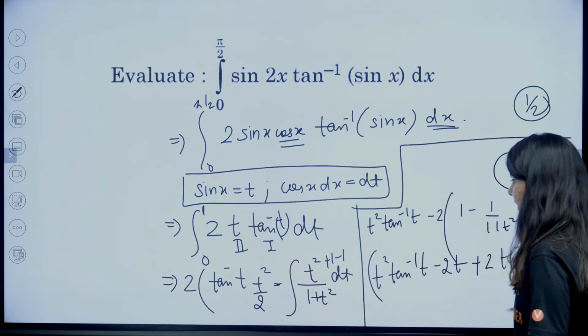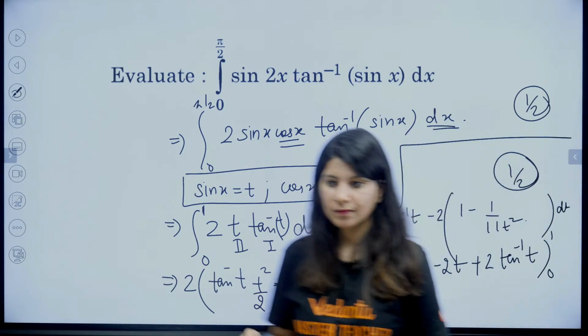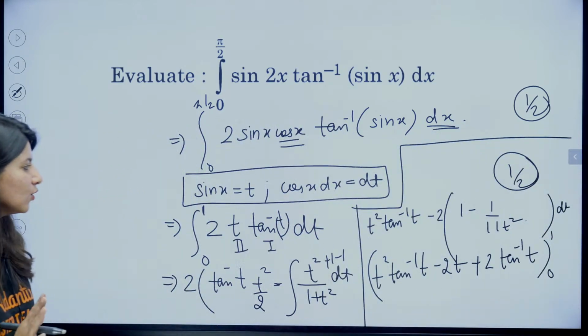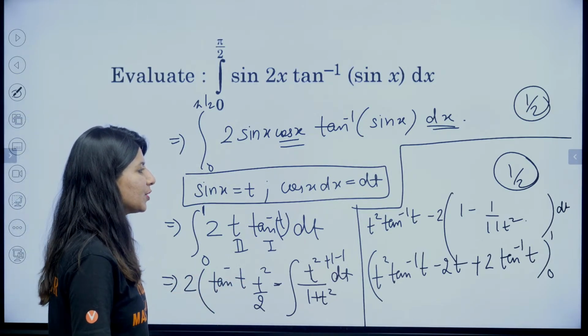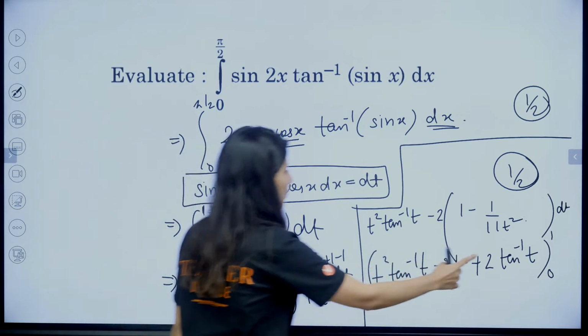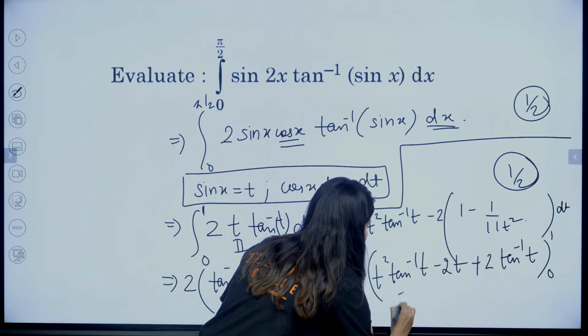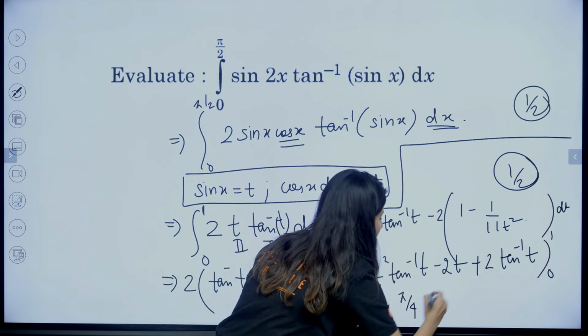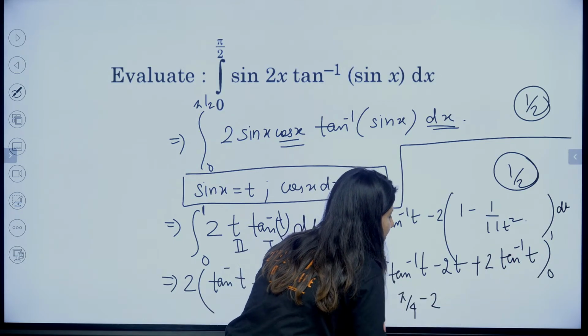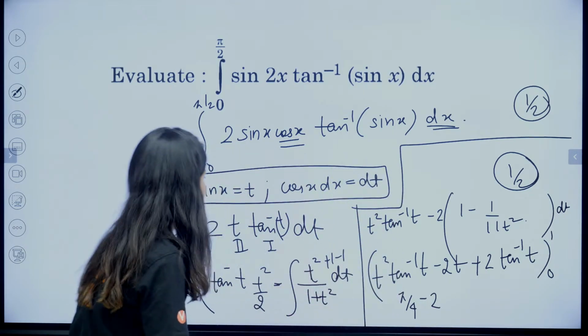And this is going to be 0 to 1. Now we just need to put the limits. The moment you put the limits, it will become 1 tan inverse 1, so that means pi by 4. Then you have minus 2 times pi by 4.